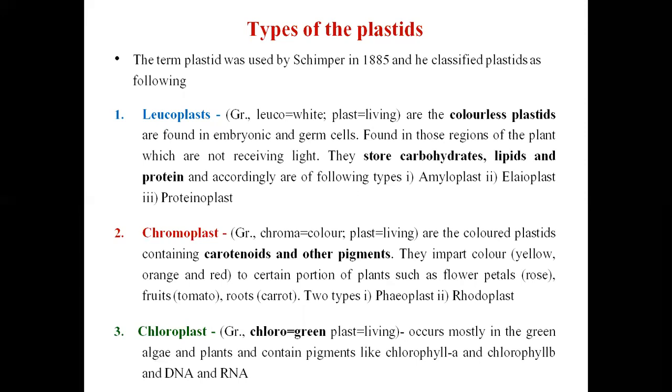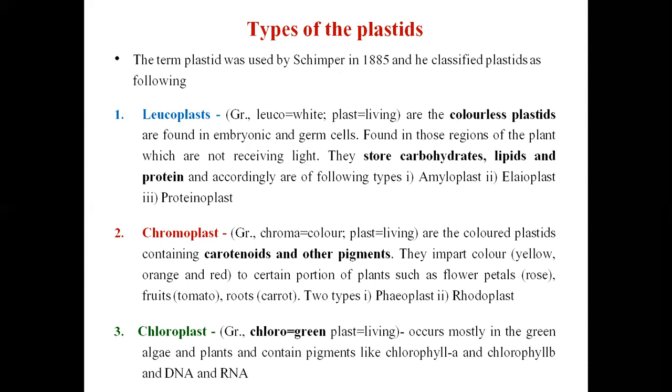Types of plastids. The term plastid was used by Schimper in the year 1885 and he classified the plastid as follows. First one is the leucoplast. Leucoplast, leuco means white and plast means living, are the colorless plastids found in embryonic and germ cells, found in the region of the plant which are not receiving the light.